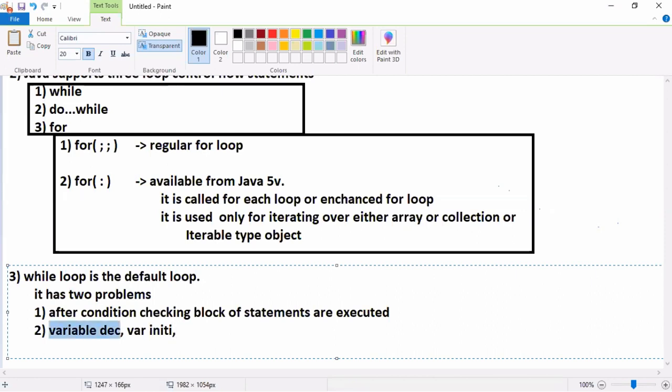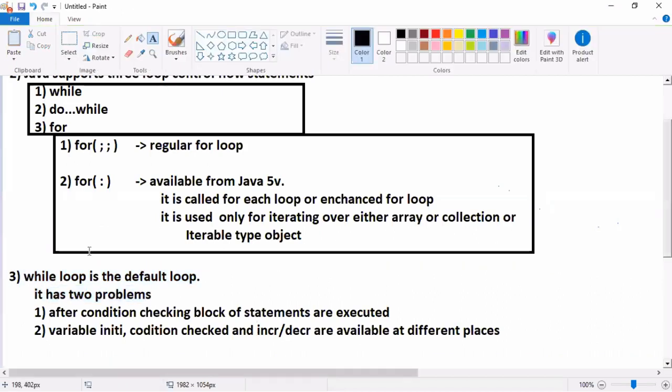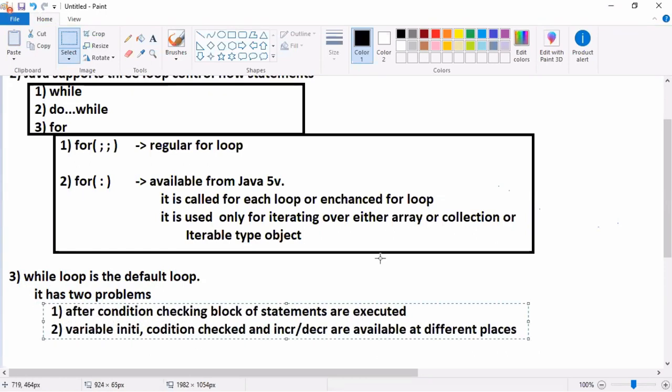Let me remove this declaration. Variable initialization, condition checking, and incrementing or decrementing are available at different places. While loop is the default loop. It has 2 problems. First problem is after condition checking only the block of statements is executed.